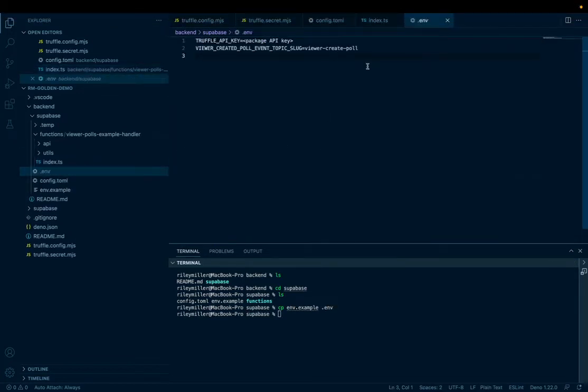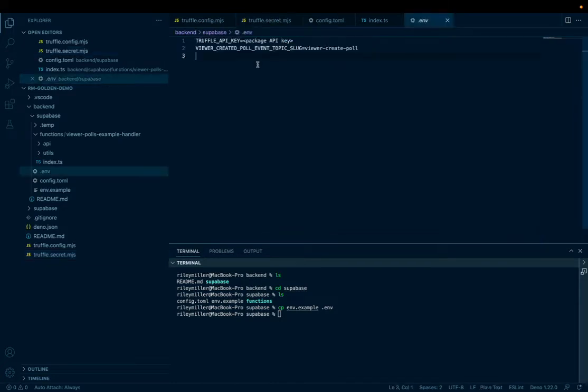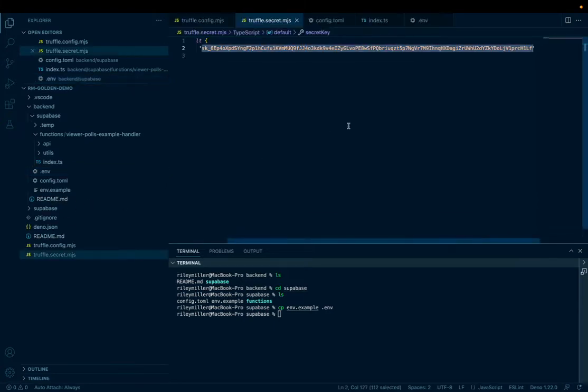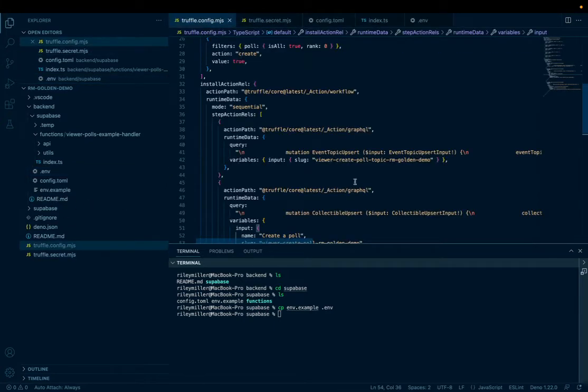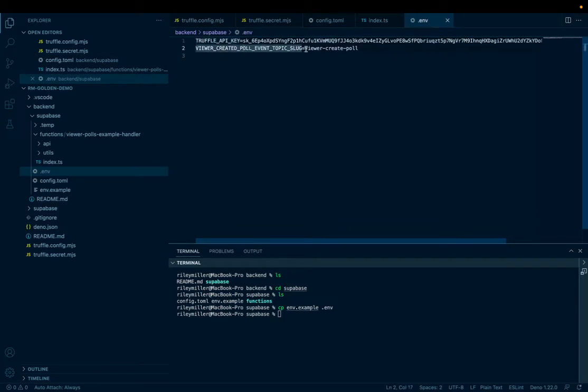Open that up, and so we have two variables that we need to set: the Truffle API key, which is just the package API key, go to truffle.secret, and we're going to copy this in. And then the next thing we're going to do is grab the event topic slug. Grab that slug on the event topic, go to that MD. Cool. And we're going to paste that in there.